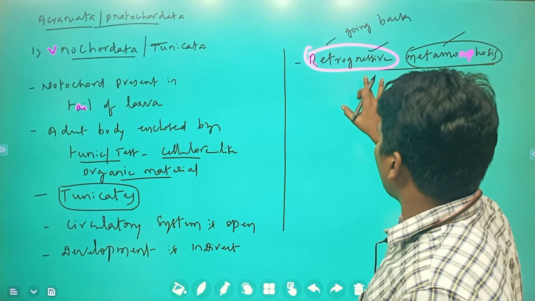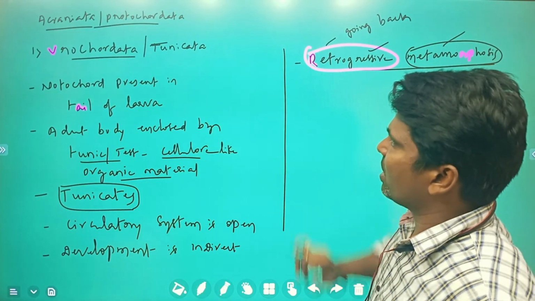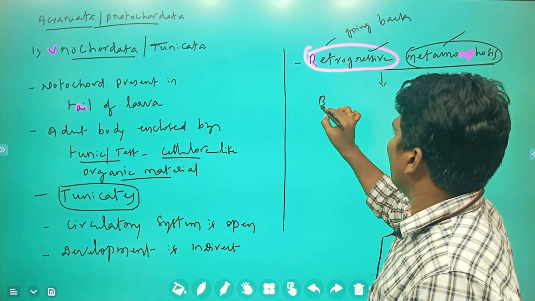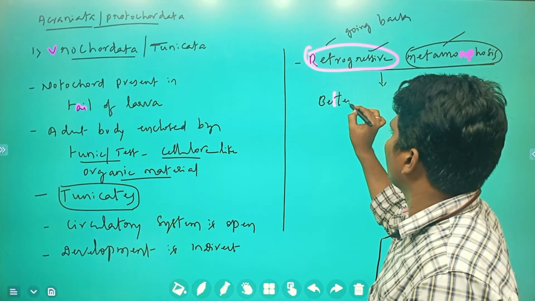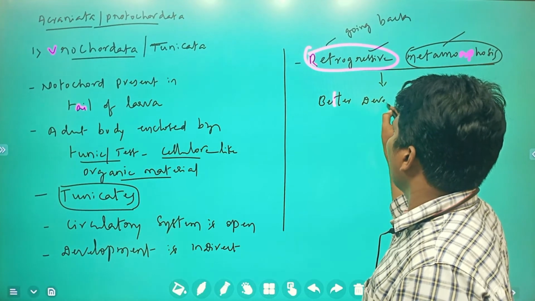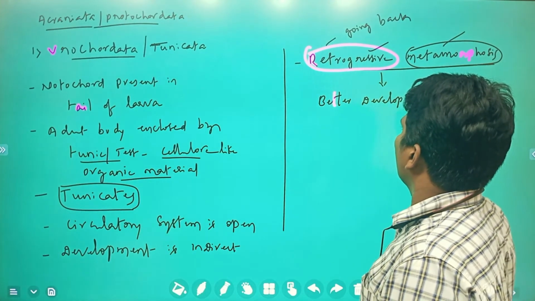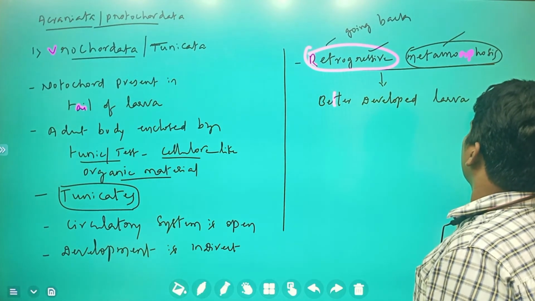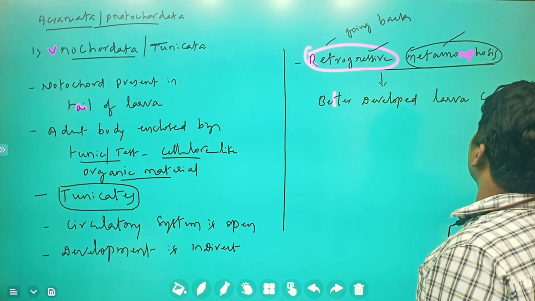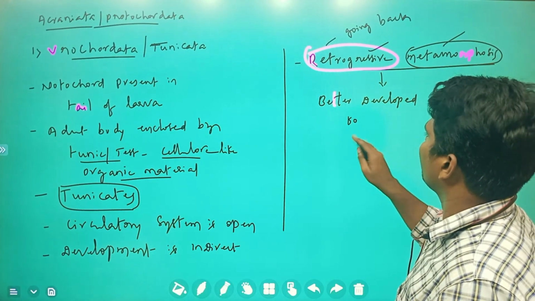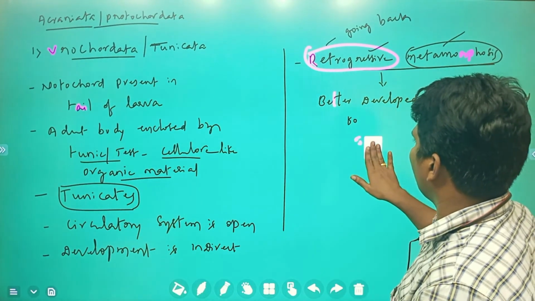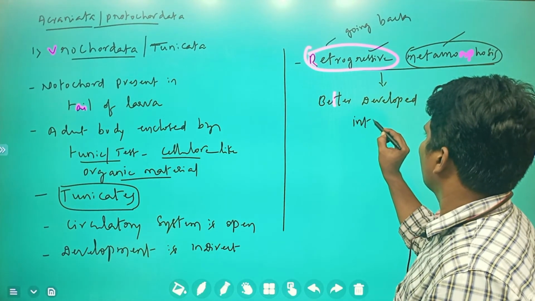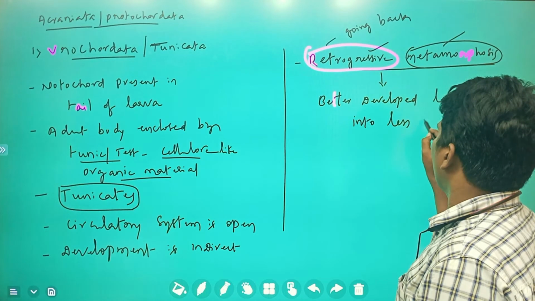So retrogressive metamorphosis is the important characteristic of urochordata, in which a better developed larva is converted into a less developed adult.